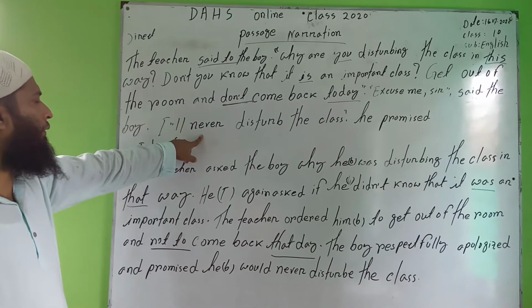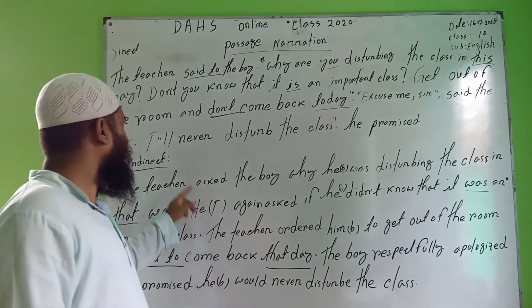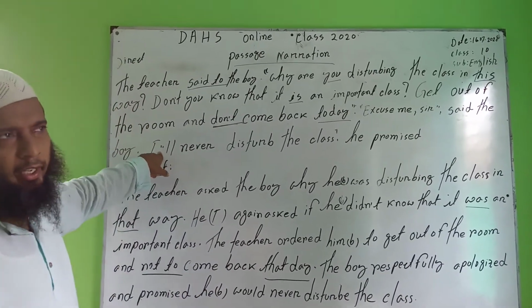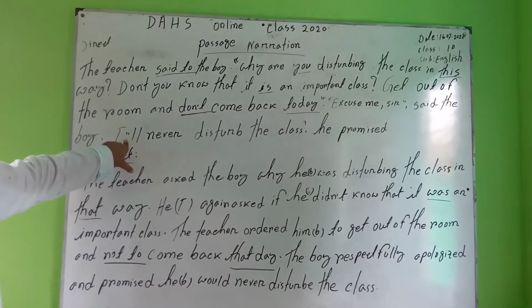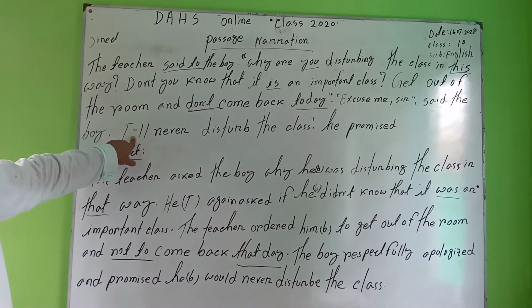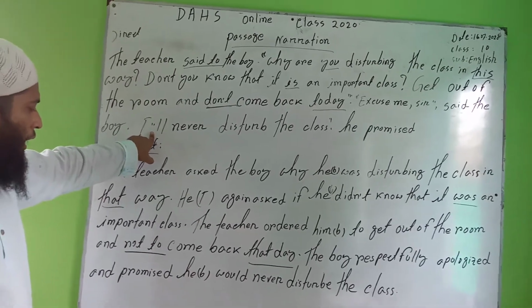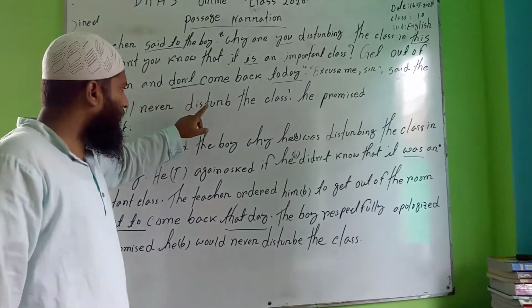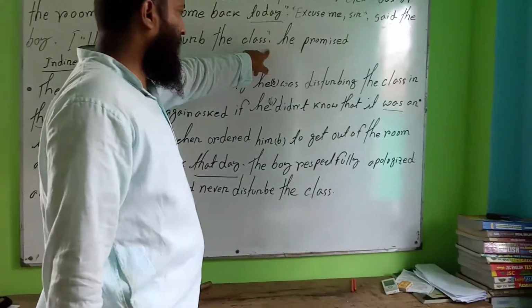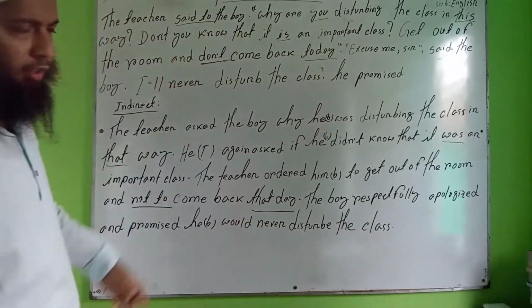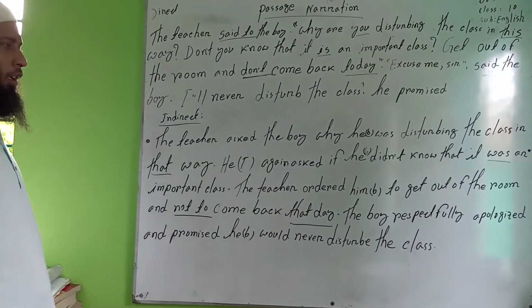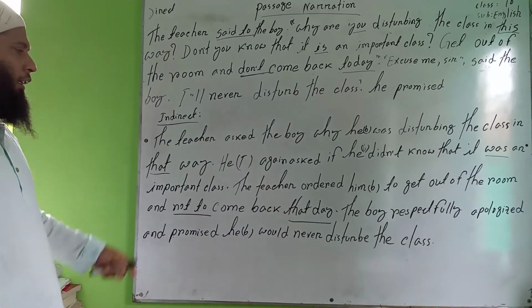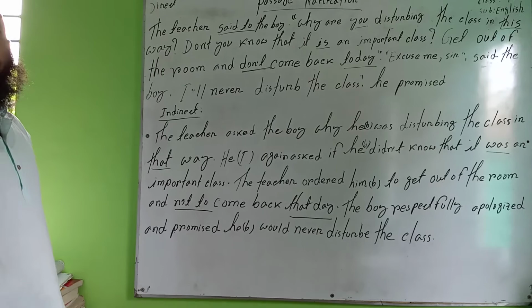"I shall never..." here it will be "he". "Shall" or "will" means the same, so in narration it becomes "would". In narration, if it is "will" it becomes "would", if it is "shall" it becomes "would". Do you understand these things? He would never disturb the class. Okay, these last two sentences are very easy. If you feel any problem, please ask.